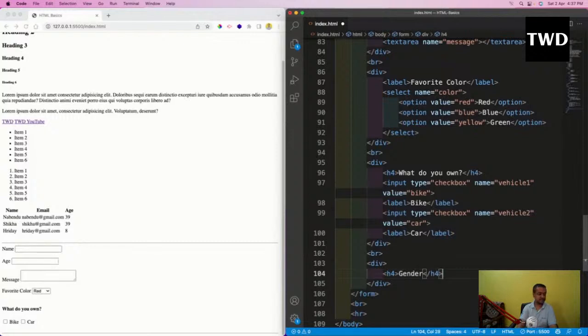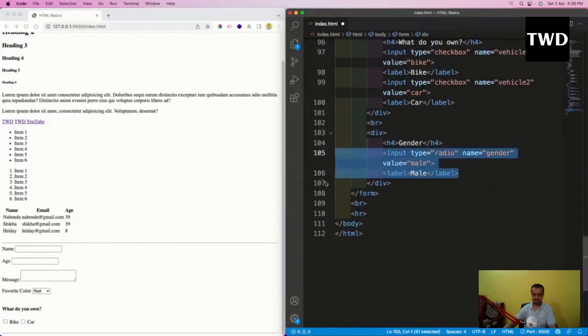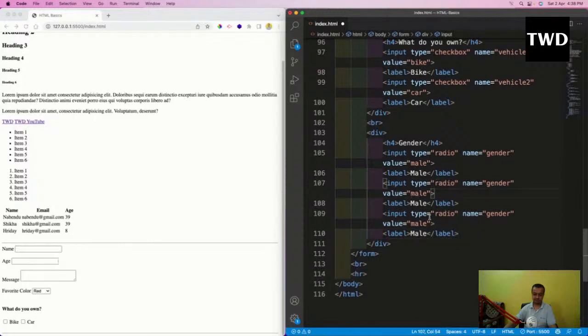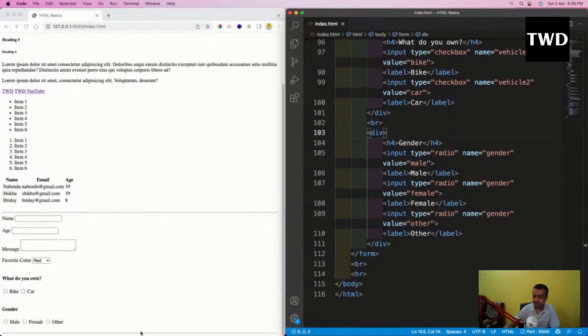So again I will have an h4, gender I'm going to do, and then I'll have an input type radio, and name equal to gender, and value equal to male, and label is male. Then female, and other. Save it. So it will be shown like this: male, female, and other.